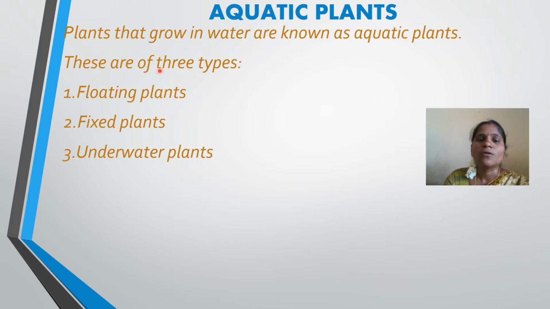These aquatic plants can be segregated into three types. What are they? First one, floating plants, second, fixed plants, and third, underwater plants.